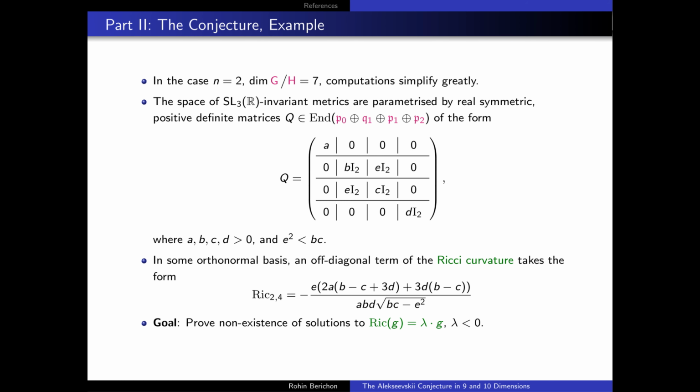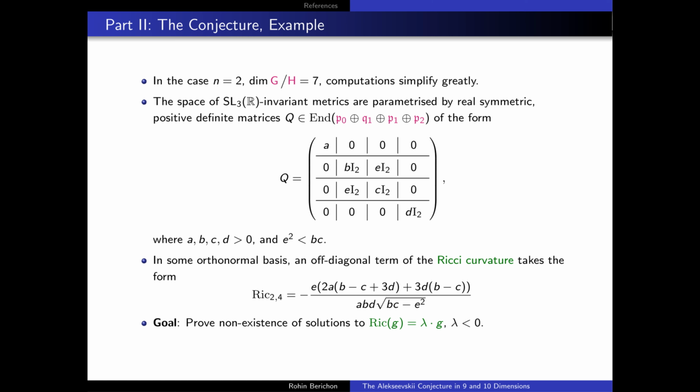Now in the case where n is equal to 2, the dimension of our homogeneous space is 7, so this isn't actually one of the examples that we are interested in specifically, but the computations do simplify greatly. What one finds is that the space of SL_3(R) invariant metrics can be parameterized by real symmetric positive definite matrices of the following block form, with A, B, C, and D all positive, and E squared less than BC. In a particular orthonormal basis, one of the off-diagonal terms of the Ricci curvature actually takes the following form.